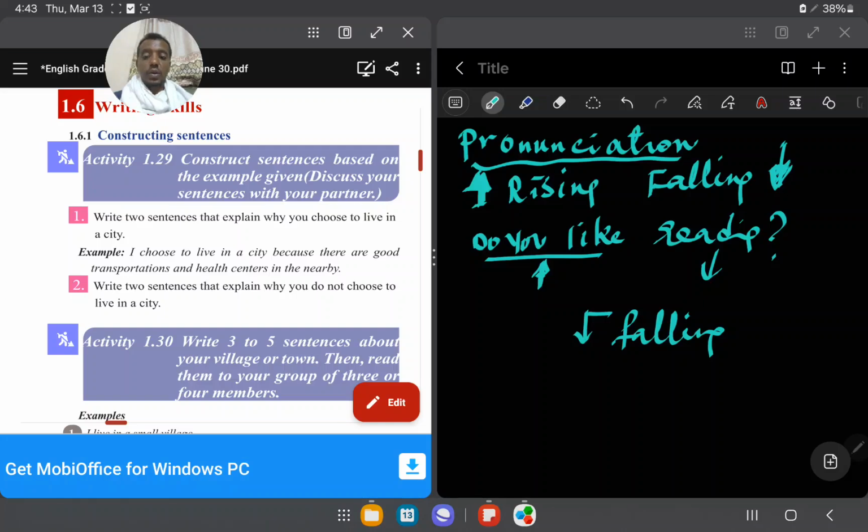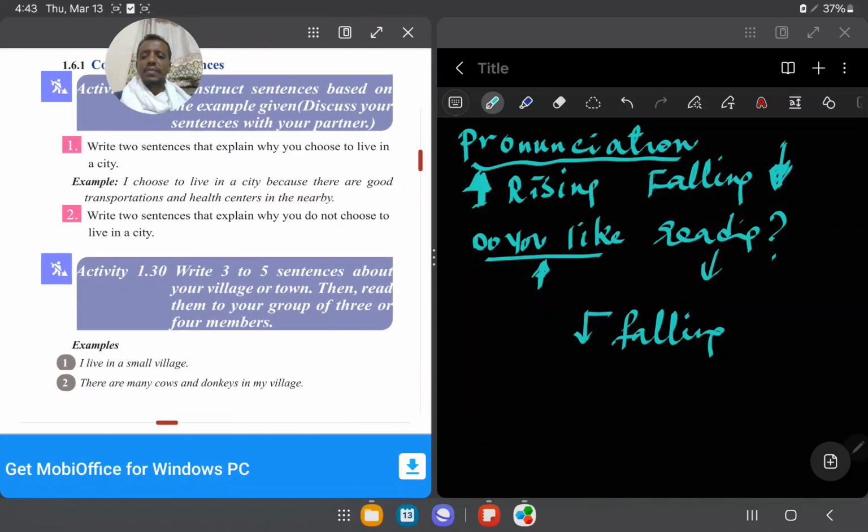We saw it in speaking. So in the book: I choose to live in a city because there are good transportation and health centers nearby. I choose to live in urban areas because there is better employment opportunity and more places to relax. You can say, in addition to this, and mention many ideas. Good job.